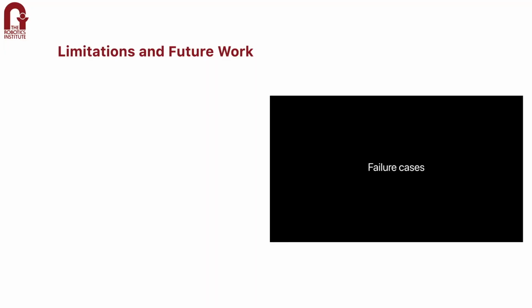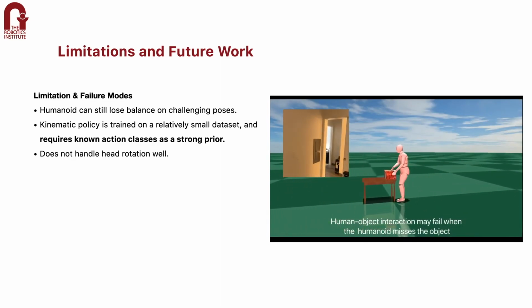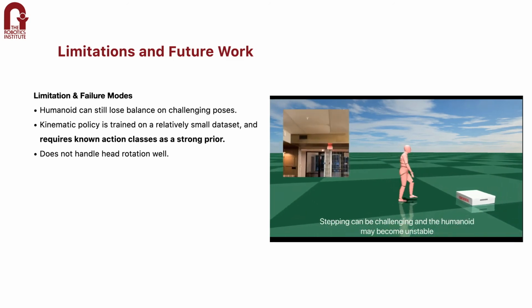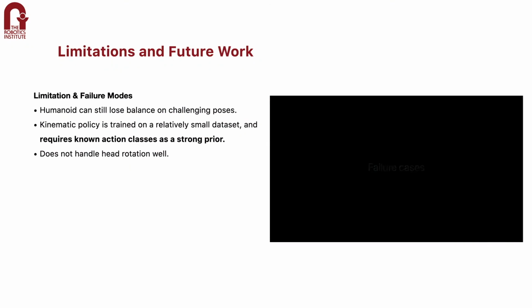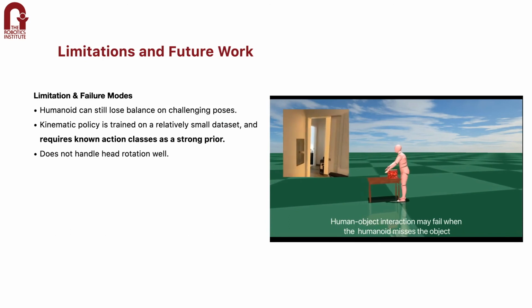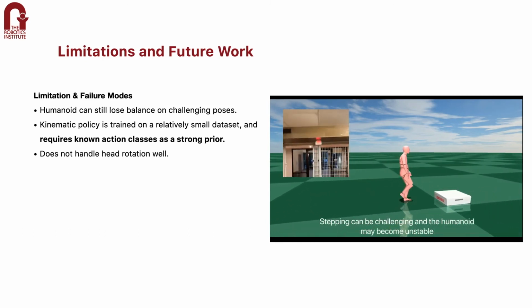Though our method outperformed the state of the art by a wide margin, our method is still limited. The humanoid can still lose balance on challenging poses, and we're training only on a small dataset and require known objects and actions as a strong prior to constrain the problem and actually make it more solvable. Our method also does not handle head rotation well because we only have the front-facing view.